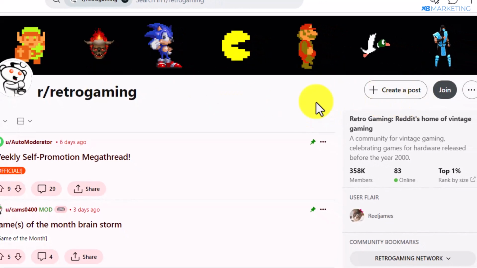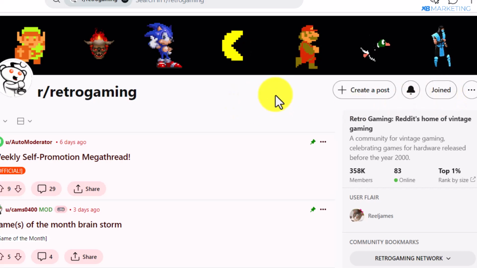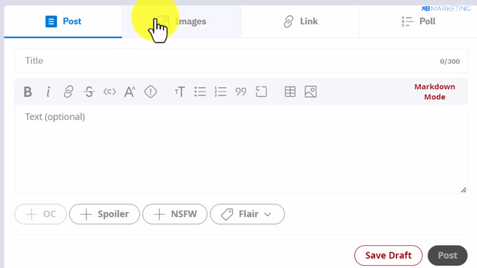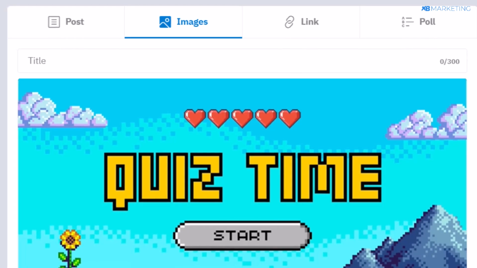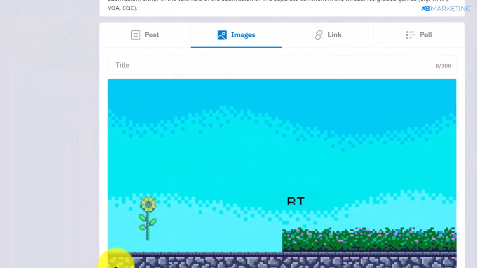All you simply need to do is first of all join the subreddit. Once you join the subreddit, you want to click on create a post. It's going to bring you to this page. All you need to do is click on images, and if you do this, you'll be able to upload videos as well. So you want to click on upload. You can see the video has been uploaded and it's working fine.